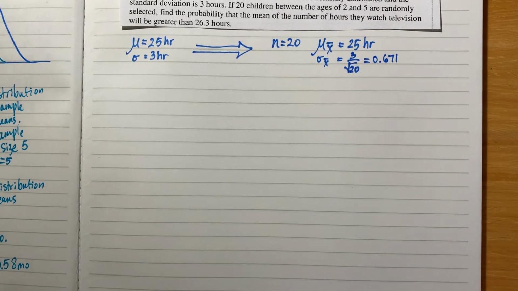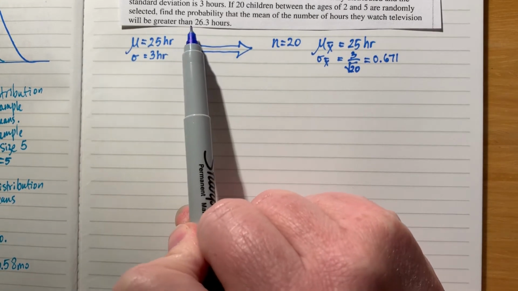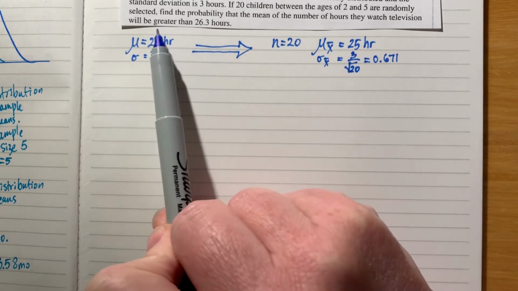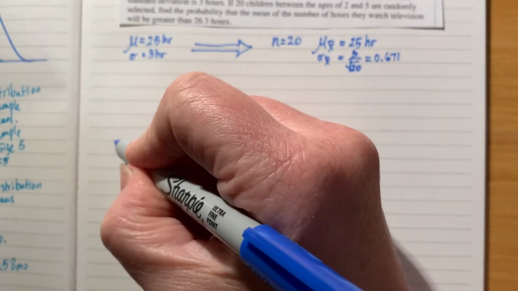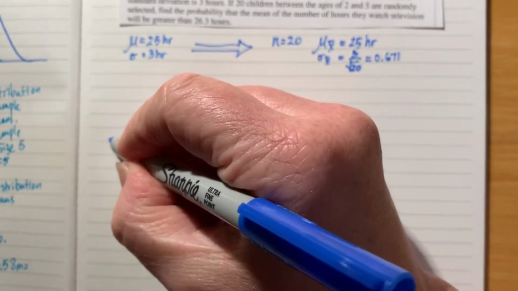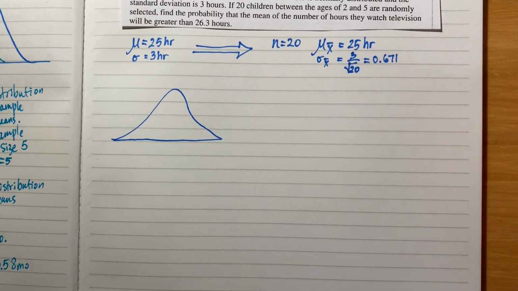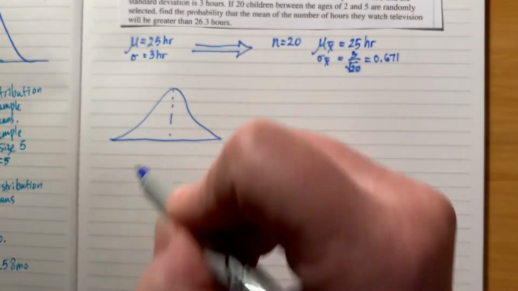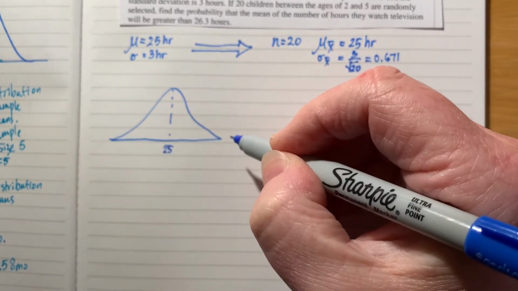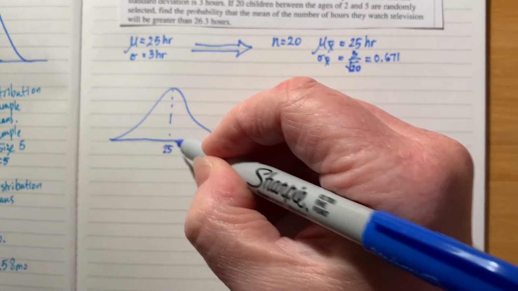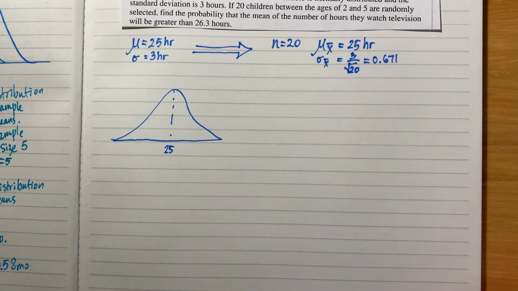I'll fix them up. Alrighty, so now I'd like to know what is the probability of these samples watching TV more than 26.3 hours? Well, I'd like to draw and shade, and you know that we've done that a lot and you're pretty good at that. Not the best standard normal distribution here, but we know it's centered at 25 hours. And I'd like to know, where am I putting this 26.3? Am I putting it right here? Am I putting it right here? Am I putting it in the middle? I'd like to know where to put that. So how do we know?